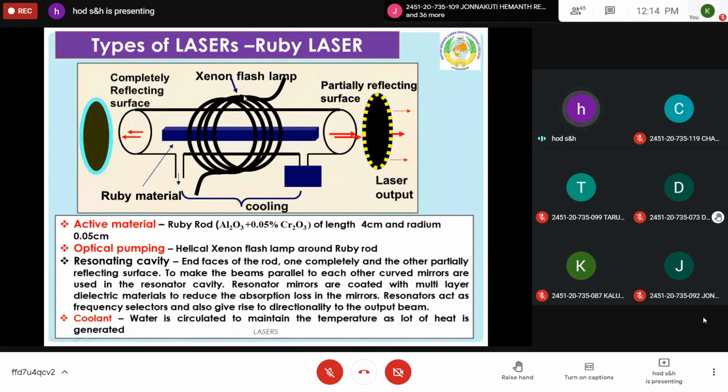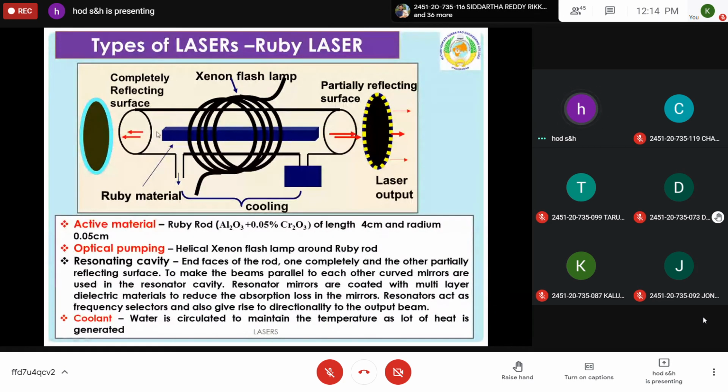And this is this quartz tube. It is surrounded by a helical xenon flash tube, which provides the pumping light. So this works on the process of optical pumping. By giving light rays, excitation of chromium atoms takes place, and by de-excitation it produces laser.